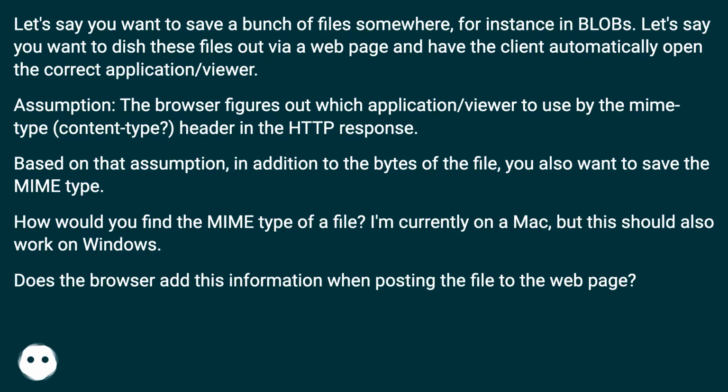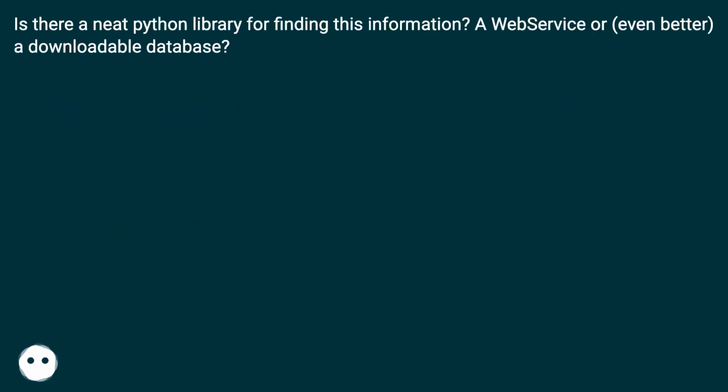I'm currently on a Mac, but this should also work on Windows. Does the browser add this information when posting the file to the web page? Is there a neat Python library for finding this information? A web service, or, even better, a downloadable database?